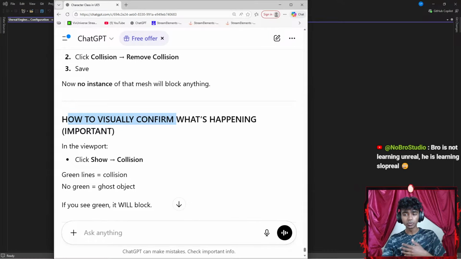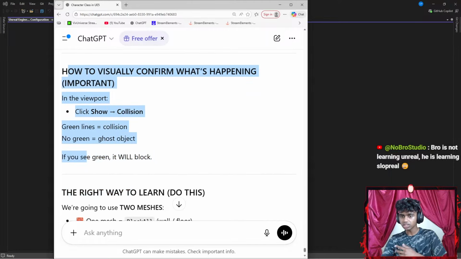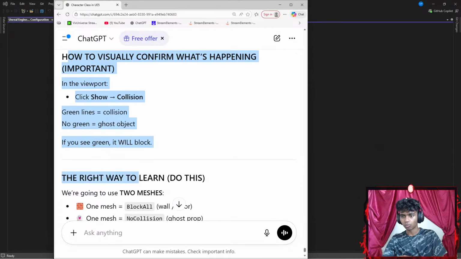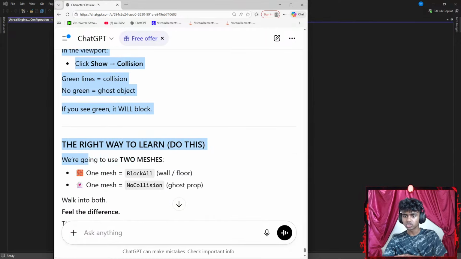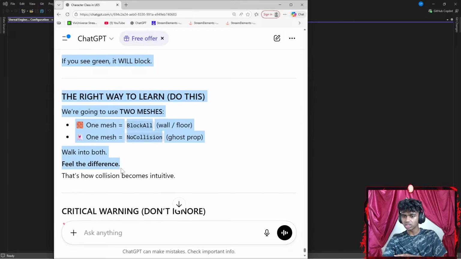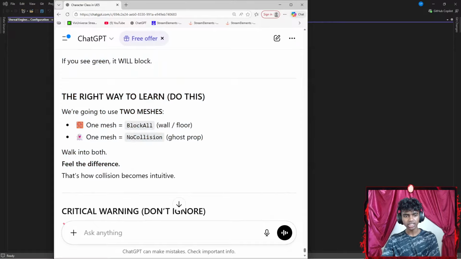That said, how to visually confirm what's happening? Important. Click Show, then Viewport, then Show Collision. Green lines mean collision. No green line, ghost object. If you see green, it will block. Okay, the right way to learn, do this. We're going to use 2 meshes.